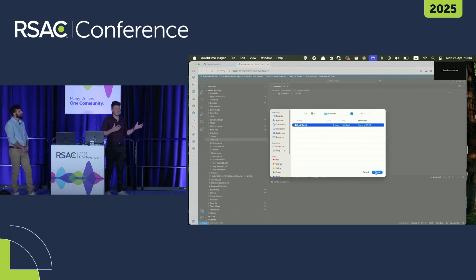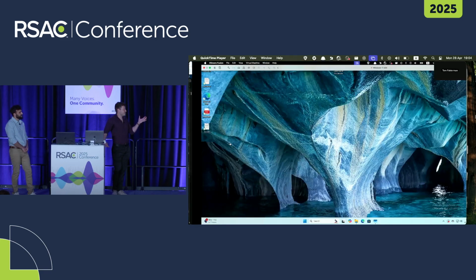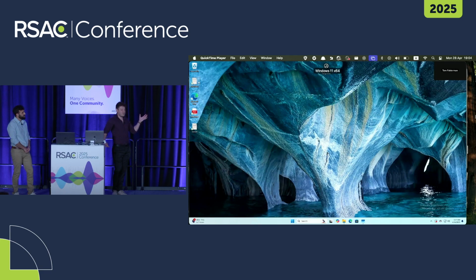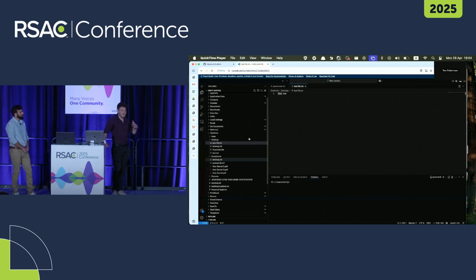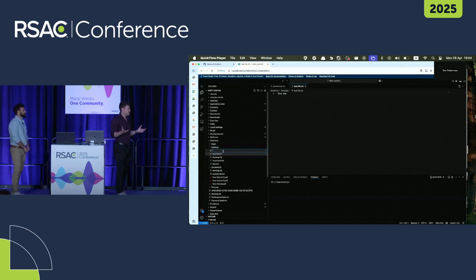So let's upload some very bad file. As you can see, it was uploaded to the desktop, and again, it is on the desktop of the victim machine. Of course, this is just a TXT file, but an attacker can upload malware using that.